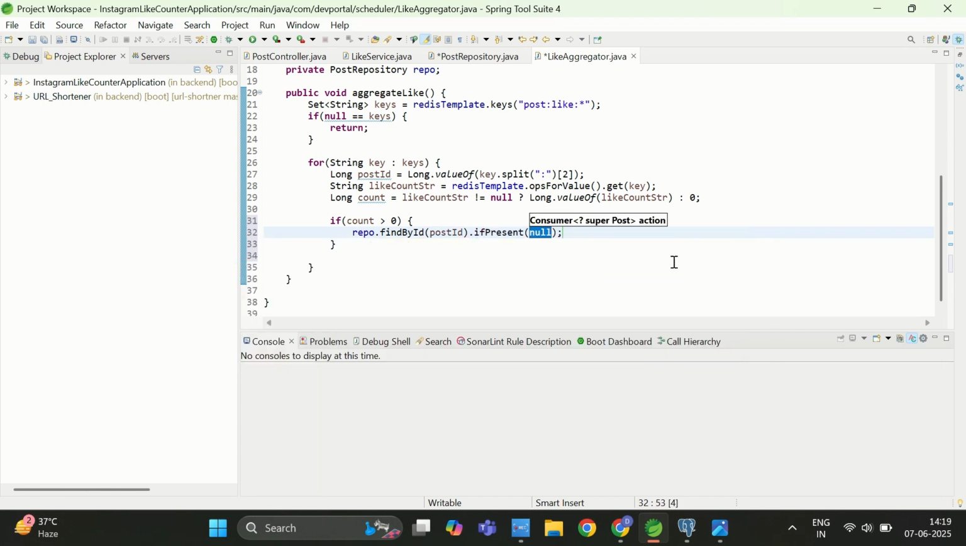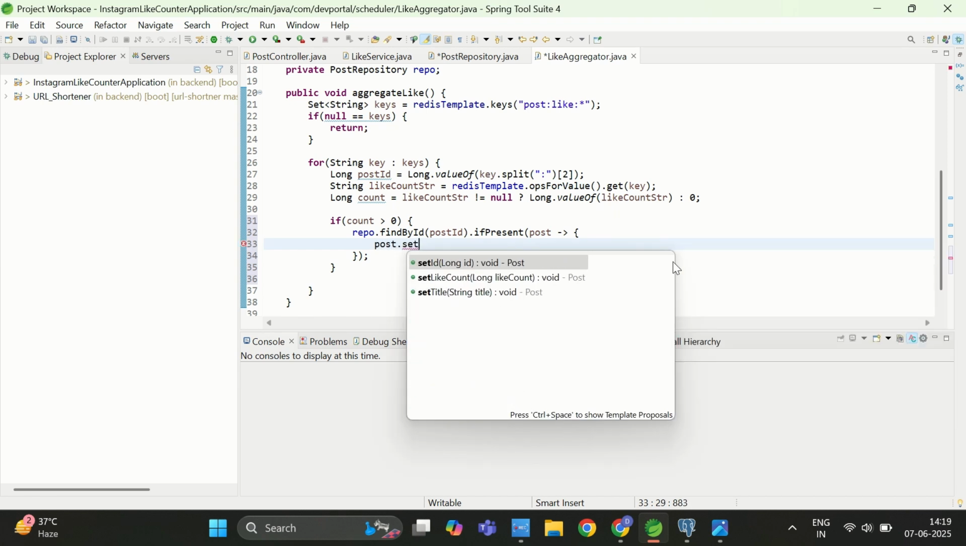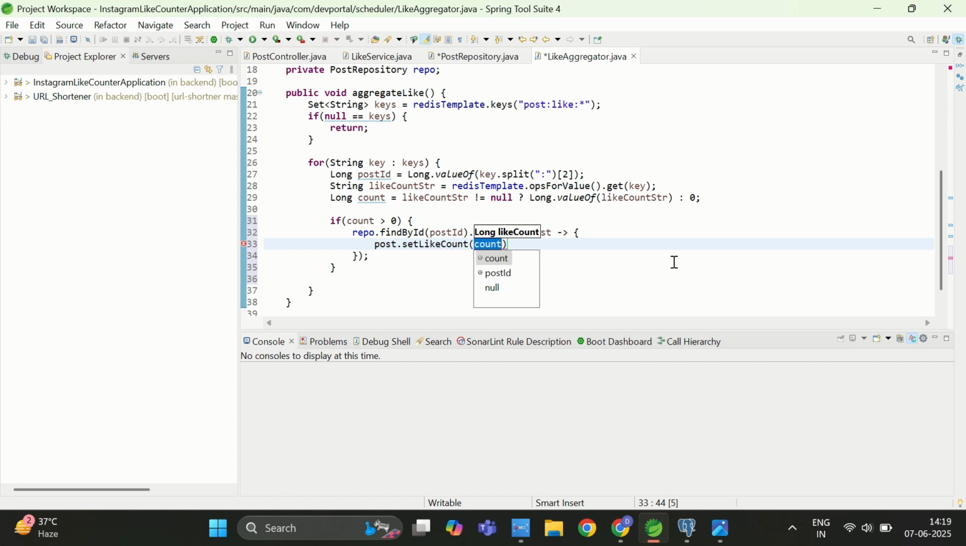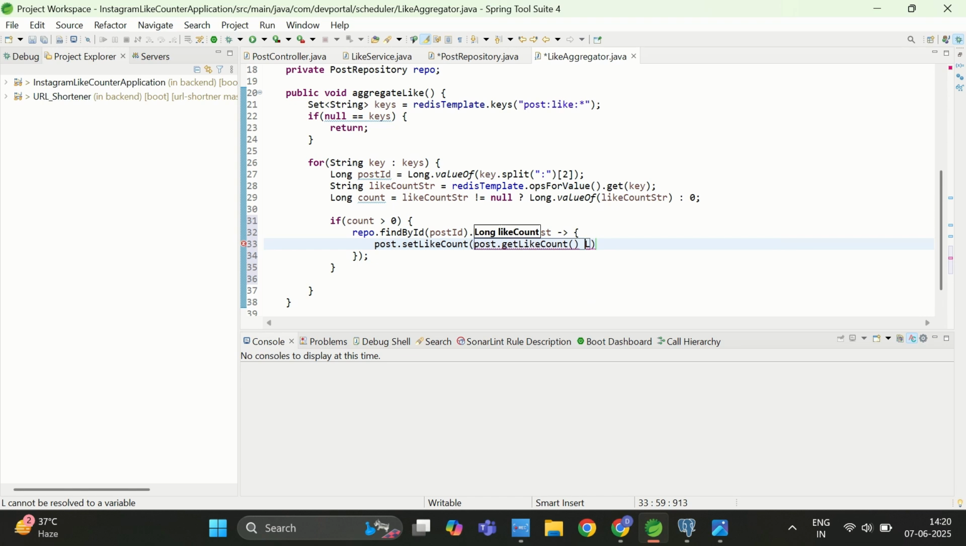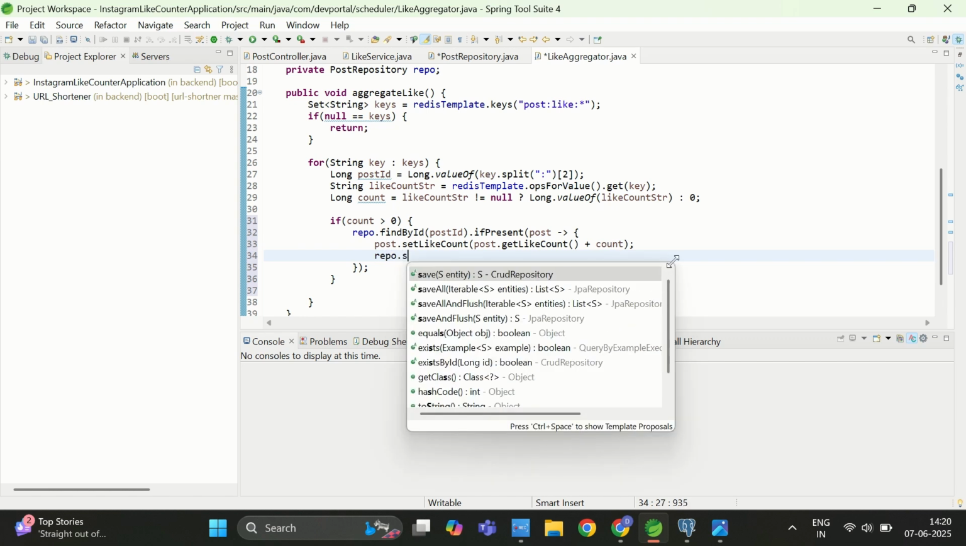What does it mean? If data is present, in that case I am going to do some operation here. So I will write post.setLikeCount. This like count we are interested in updating. Before updating the like count, first I need to know the current count. So I will write post.getLikeCount, then plus, and then I will add the count, that is the existing count which is present in my Redis, and then again I will call repo.save, and I will pass this post.